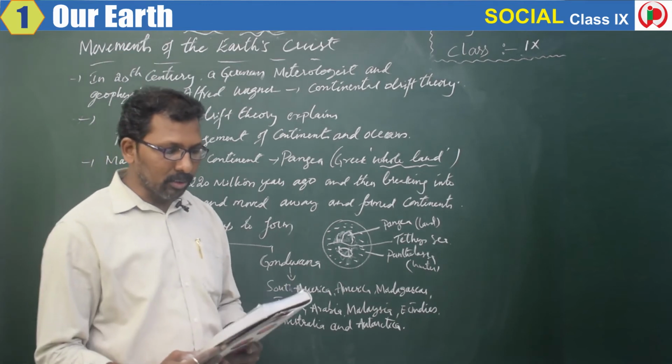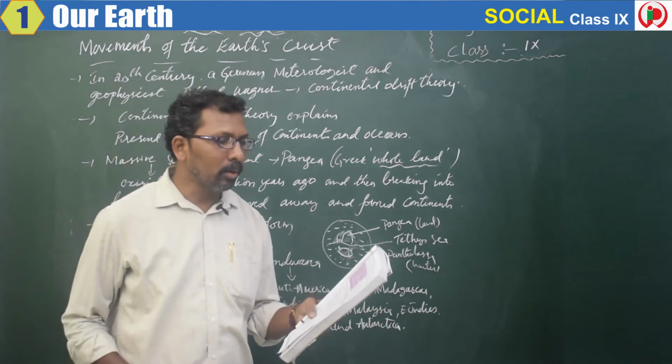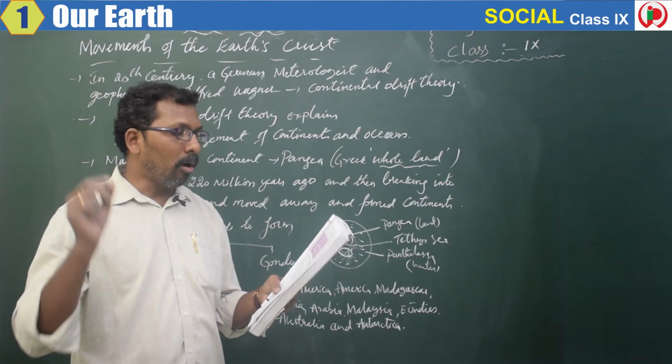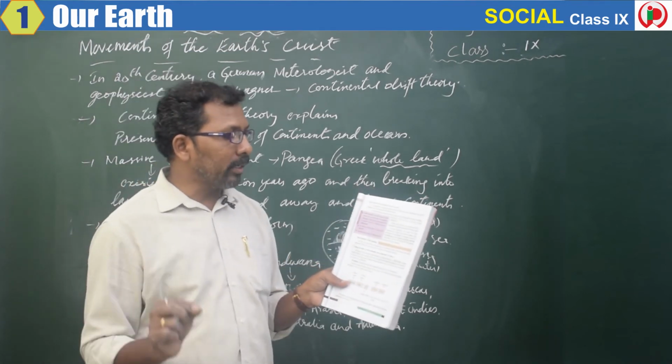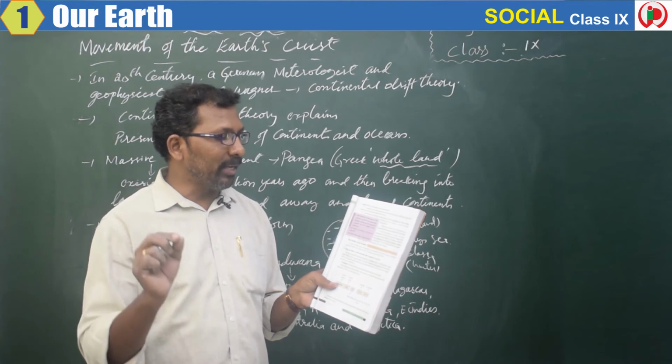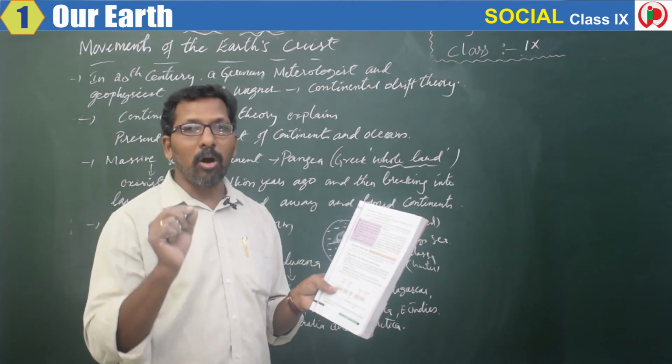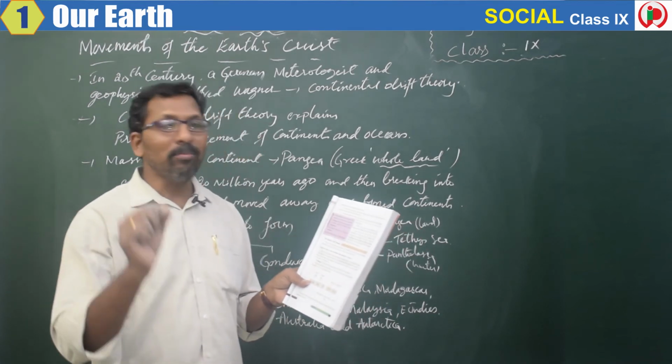There are certain questions also given here. Look carefully at the map of the world. Do you find some continents looking as if they are two pieces of a jigsaw puzzle? Name those continents.